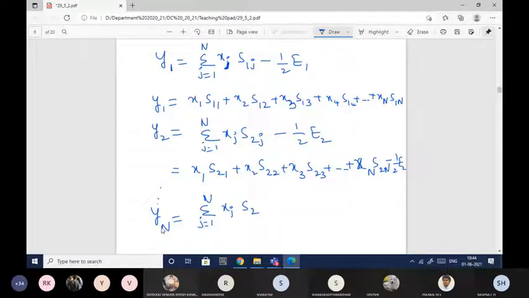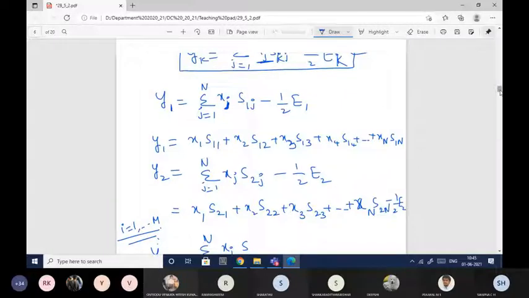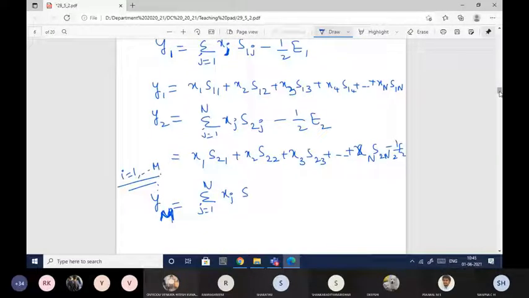Okay, k value will be until m, right? i value will be until m. Okay, so yn will be equal to summation j is equal to 1 xj smj minus half em. This is the third, final equation.